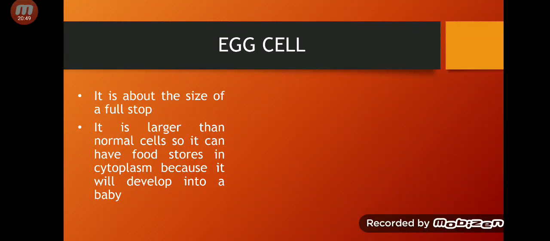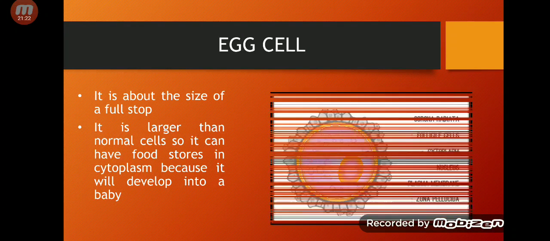Because it has food stores in the cytoplasm, because it will develop into a baby. The egg cell fertilizes with the sperm cell and develops into a zygote, and the zygote will become a baby. So the egg cell has food stores because it has to develop into a baby. That's why its size is larger than normal body cells.